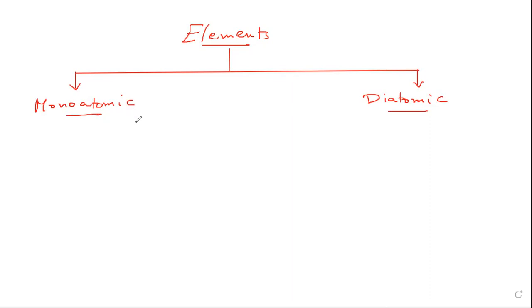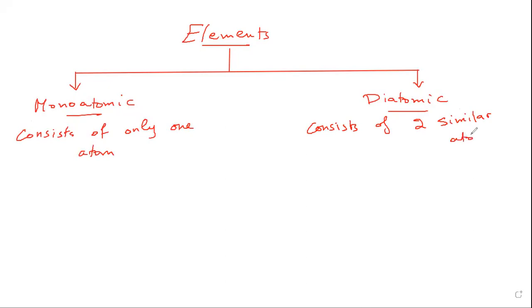Now, what do we mean by monoatomic? Monoatomic means that the element consists of only one atom. But diatomic means that the element consists of two atoms. But here we must say two similar or two identical atoms.